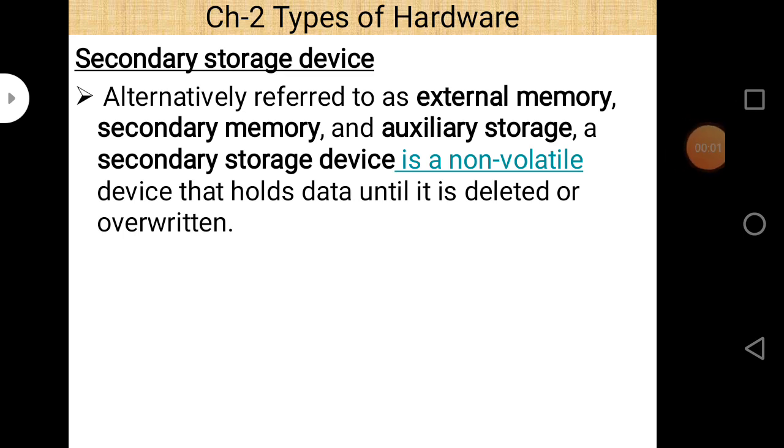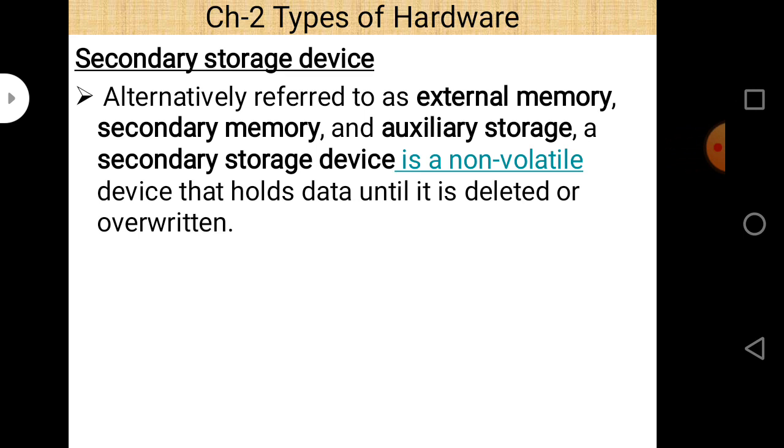Good morning, students. Today our topic is types of hardware, and in this topic we are going to discuss secondary storage devices. In our previous lecture we already discussed some types of secondary storage devices, and we continue in this lecture to discuss secondary storage devices. First of all, let us take a definition of secondary storage device.